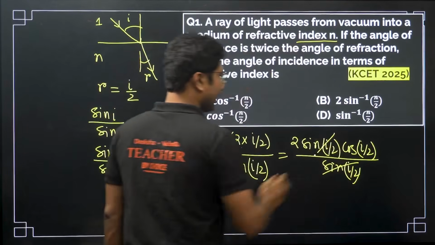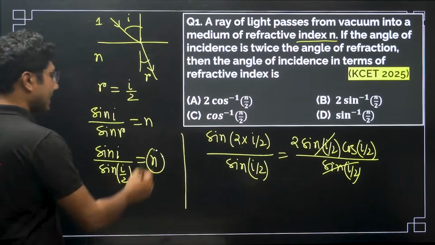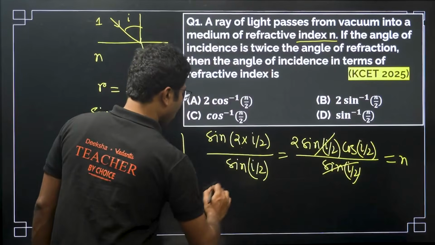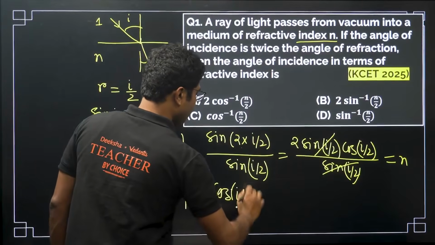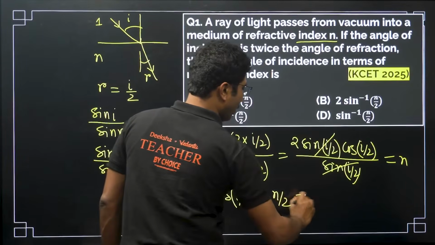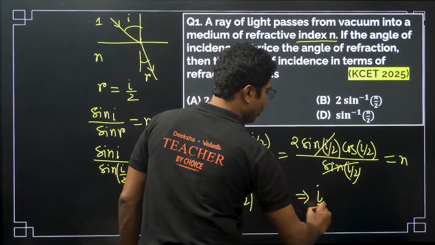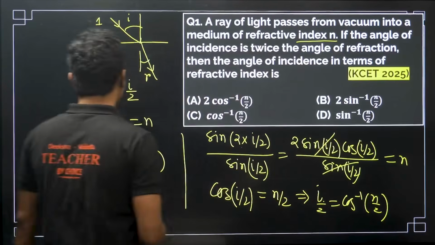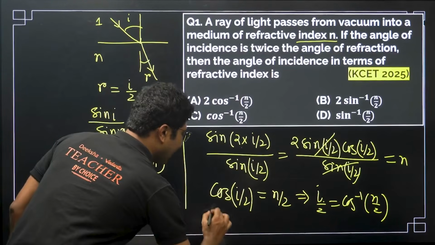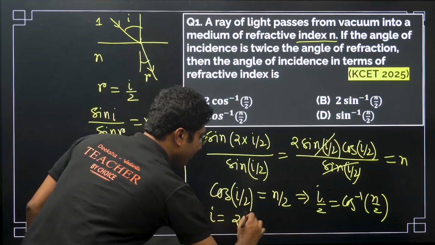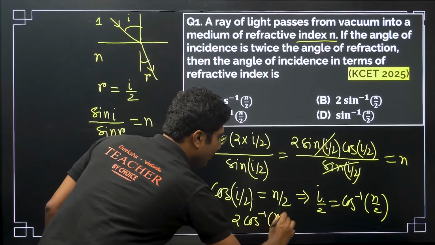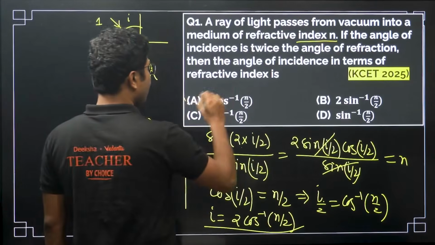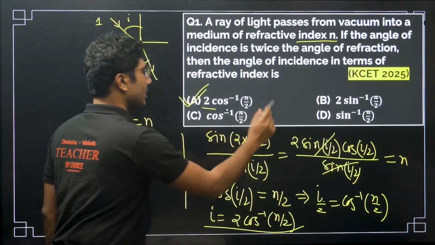So sin(i/2) gets cancelled. The right hand side is n, so 2 cos(i/2) equals n. From here we can write cos(i/2) equals n by 2, or i by 2 equals cos inverse of n by 2. So the value of i equals 2 into cos inverse of n by 2. So option A is correct in this particular question.